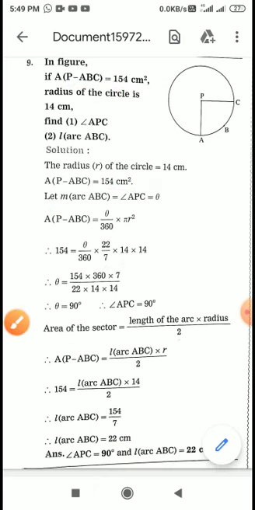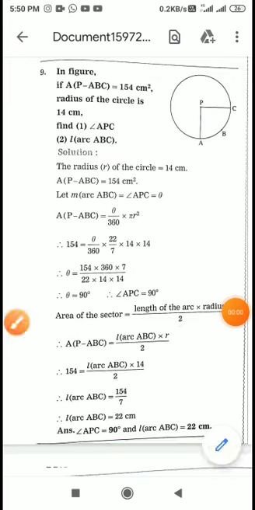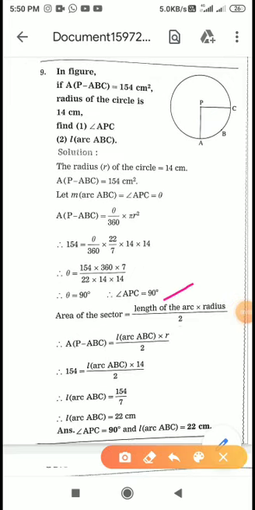So whatever number is there in the denominator will come in numerator, and the numerator numbers will go in denominator. So you will get something like this. On calculation you will get theta as 90. So your angle APC is 90 degree. Now after getting this, what we have to calculate? We have to calculate length of arc ABC.